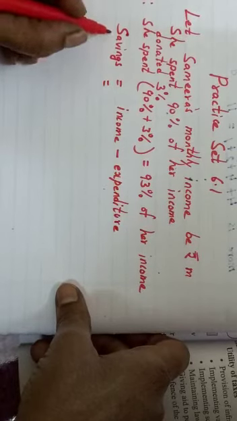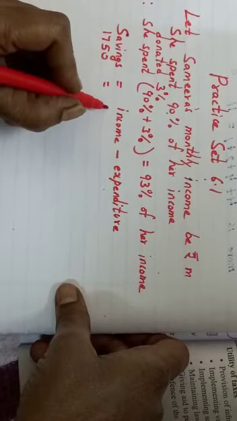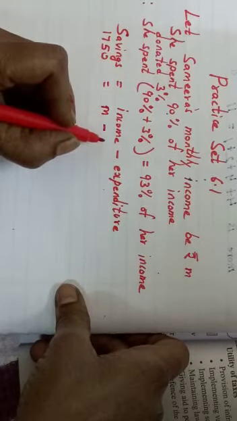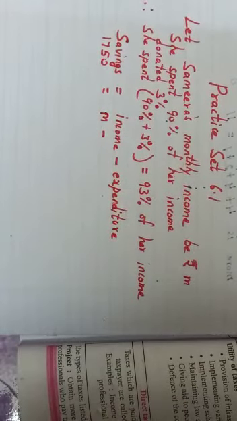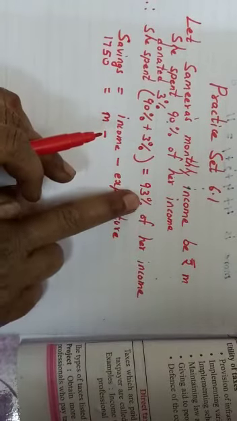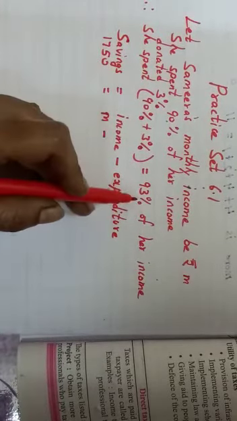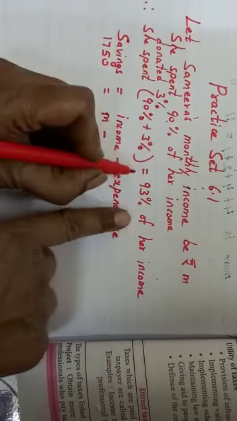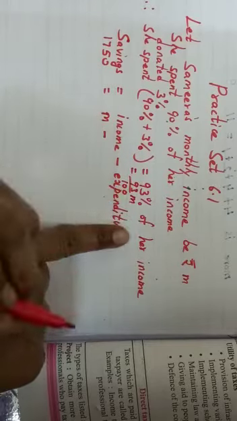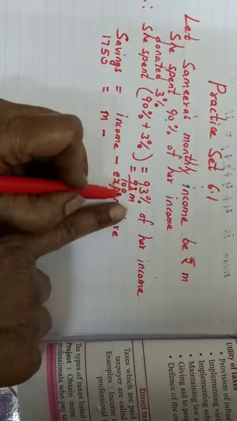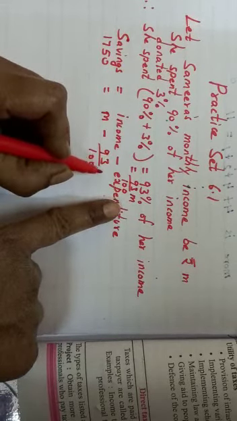So what is the savings? Savings is 1750, and income is what? We have taken it as M, minus expenditure, which is 93% of our income. Now here I didn't write that. 93% of our income means 93% of M. That I did not write, but you can understand. 93% of our income is nothing but 93 upon 100 M. M is the income, no? So like this we can write: M minus 93 upon 100 M.